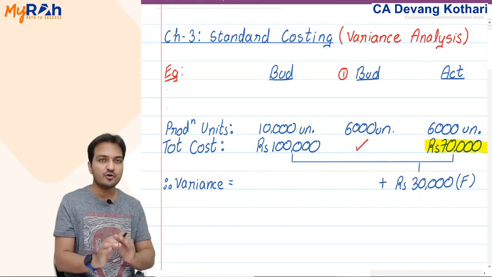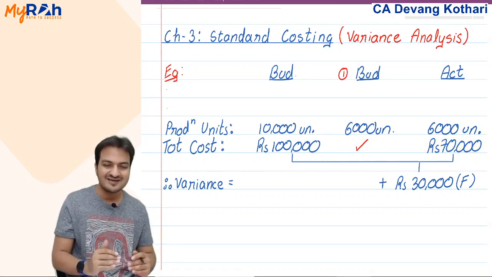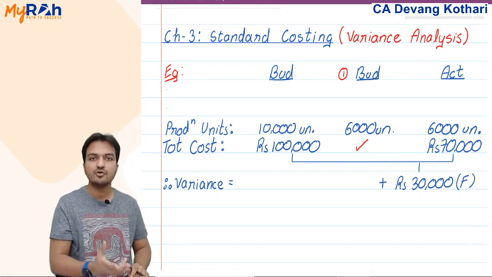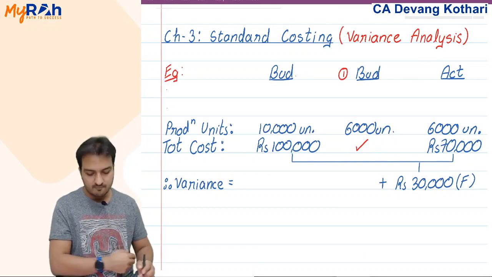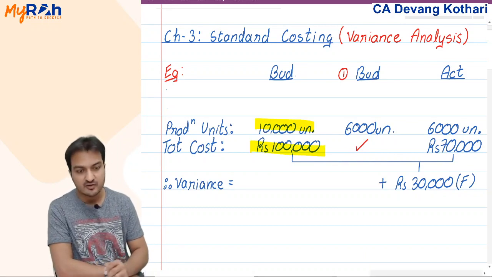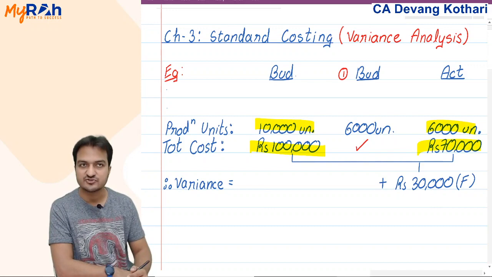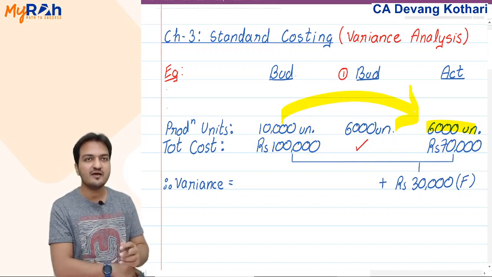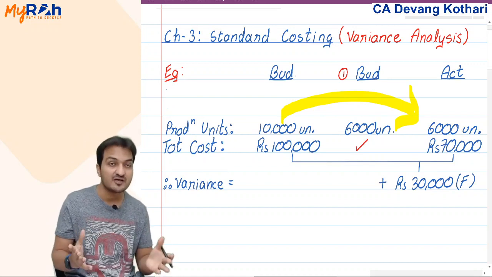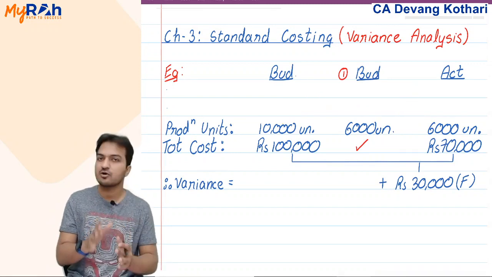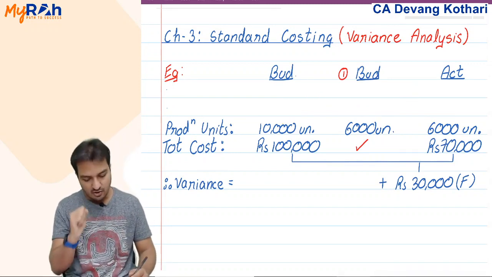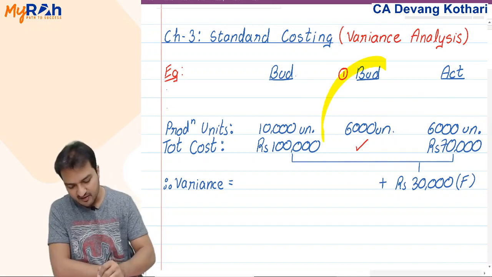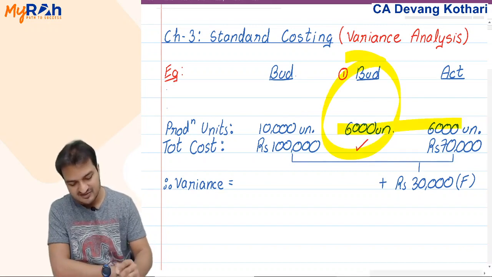In short, for doing this comparison of cost, your base has to be the same, units have to be the same. I cannot compare the cost of 10,000 units with the cost of only 6,000 units. Yes, this decrease in units will definitely indicate that there is a decrease in cost, but that decrease in cost is not your achievement. Okay. This was one option, that I make another budget so that the units turn out to be the same.